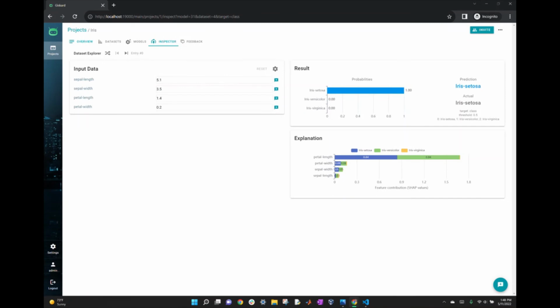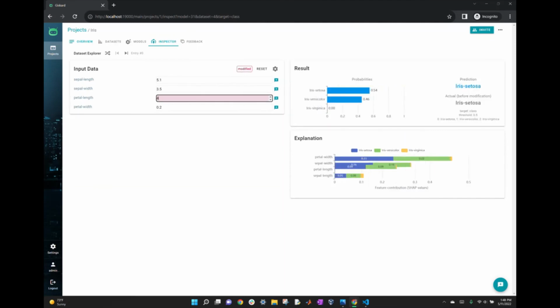Now that we're in our inspector, we can take a look at some of the data values. For example, this first one here has sepal length of 5.1, sepal width of 3.5, petal length of 1.4, petal width of 0.2, and it's correctly predicted to be an iris setosa. Now, say we want to try changing the petal length and see how that affects things. So we keep increasing the petal length, and you can see our feature contributions are changing, and if we increase it enough, now the model thinks it's going to be an iris versicolor.